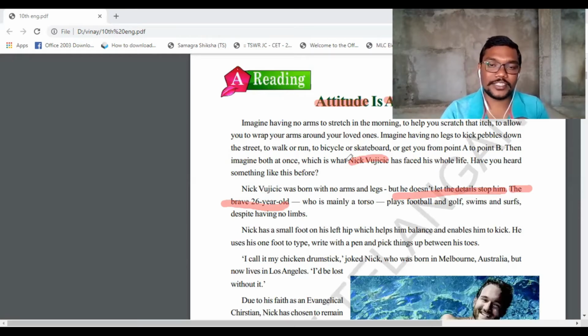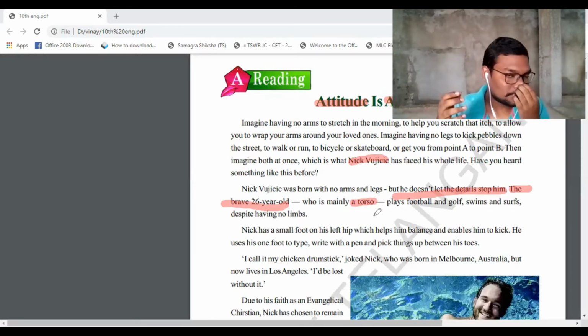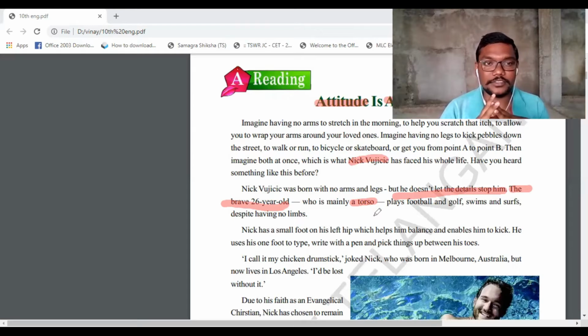Who is mainly a torso, and this man is considered a torso. Torso means having the main body without arms and legs. Remember that word: without arms and legs, only having the main part of the body is called a torso. So he was a brave man, he was 26 years old, and he was a torso.